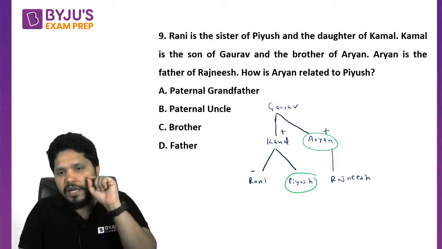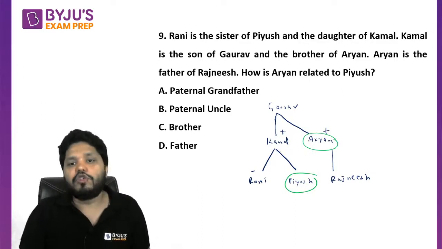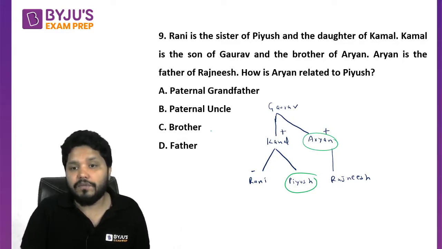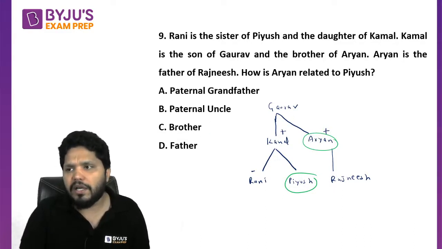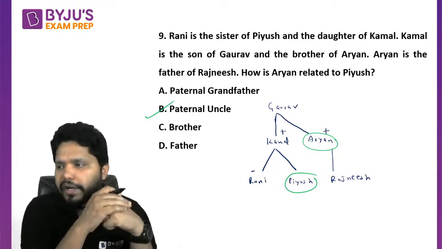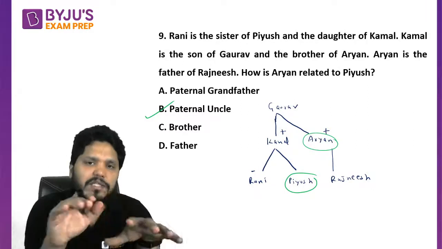Obviously Mr. Aryan is going to be the uncle of Piyush. Chacha ho gaye Piyush ke. Piyush's father's brother is going to be uncle, paternal uncle I guess, B option. So papa ke bhai means paternal uncle means chacha ho gaye. I hope in Hindi it is chacha, everyone knows. That's the answer. I hope it is clear to everyone.